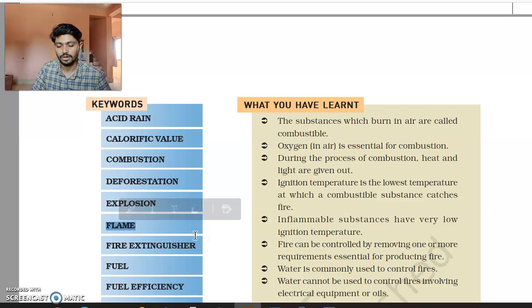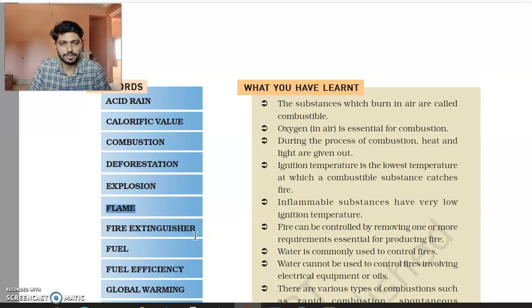Then we have flame. What is flame? There are certain substances which vaporize on getting heat. When such substances are burned, we get a flame. Examples are wax, petrol, diesel, kerosene. When we try to burn them, we get a flame.